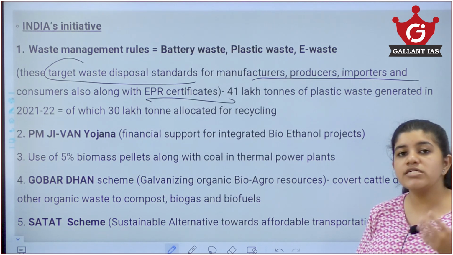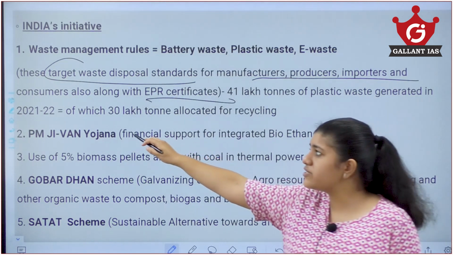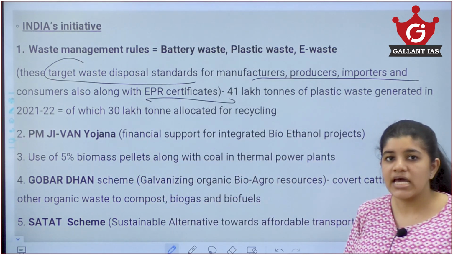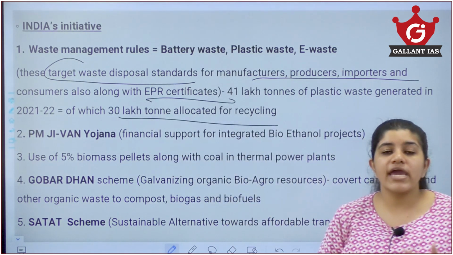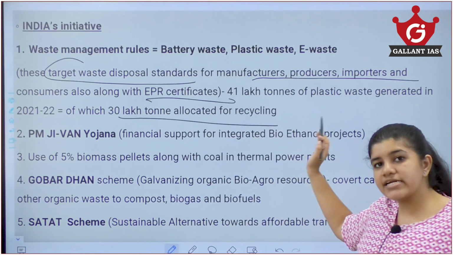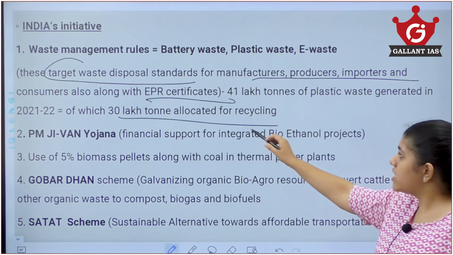We had 41 lakh tons of plastic waste in this one year, 2021-2022 alone. Of that 41 lakh tons, about 30 lakh tons was allocated for recycling. Out of the 41 lakh tons of plastic waste produced in that year, about 30 lakh tons was actually allocated